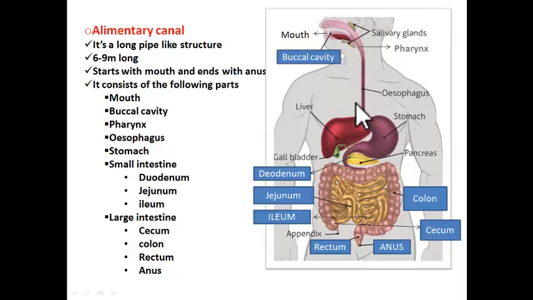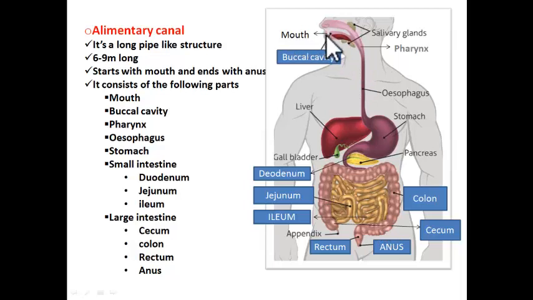This long pipe is not straight. It is highly coiled. See the coilings here. Due to these coilings, it is accommodated in small space. Okay. Now, what are the parts in this pipe? So let us start from mouth.